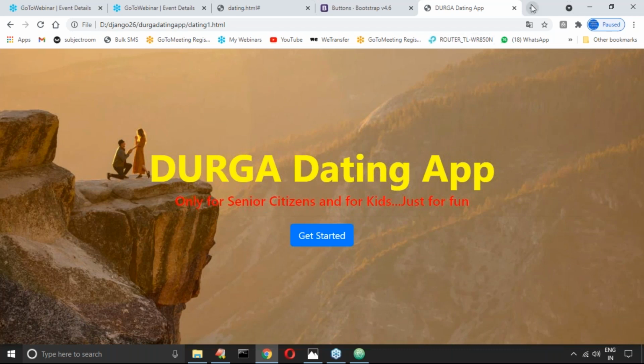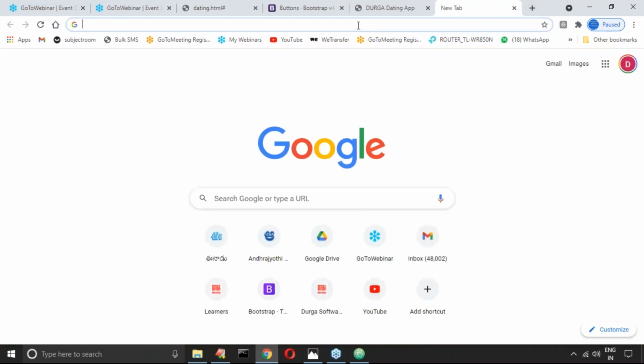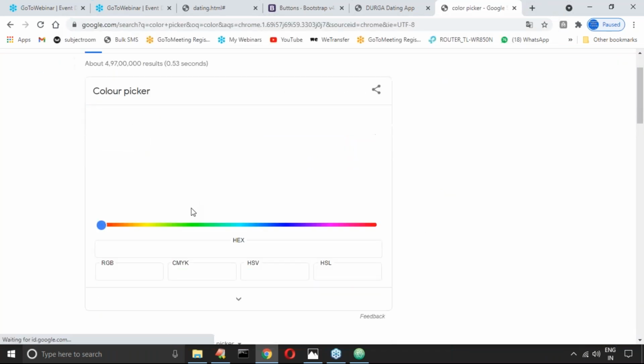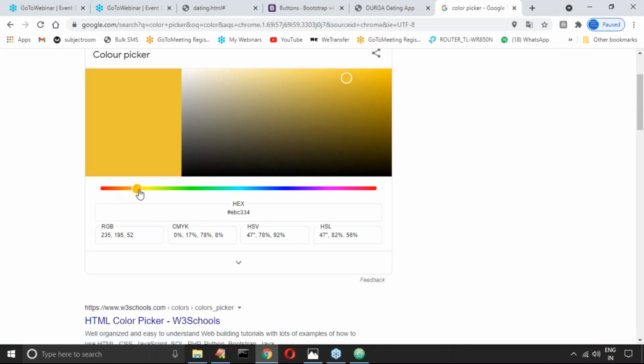Let me use green, and take a color picker. Seems to be not yellow, yellowish green. I want to select yellowish green. Let me take this one.